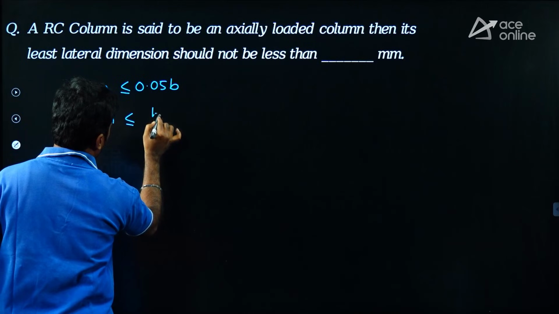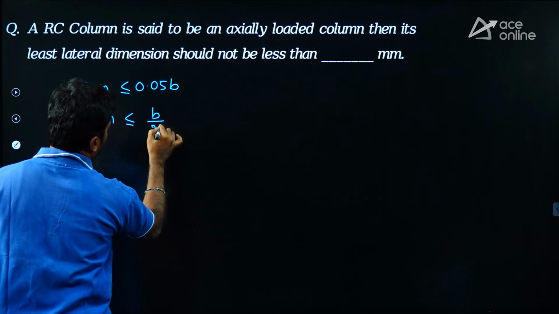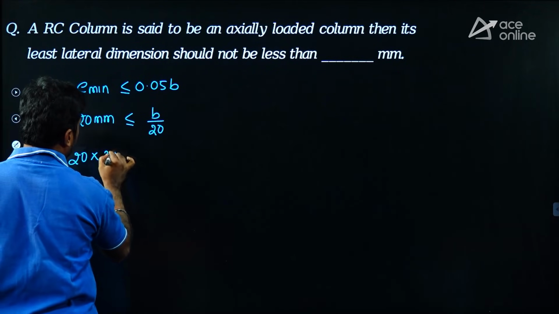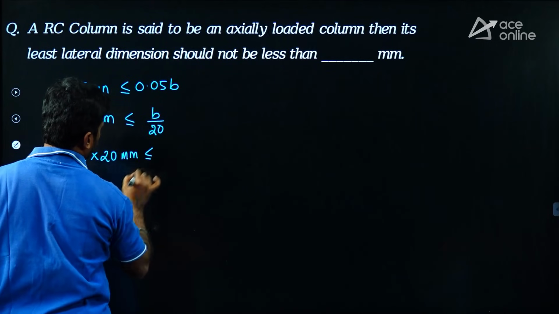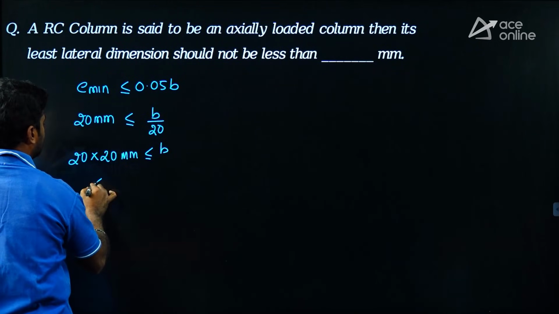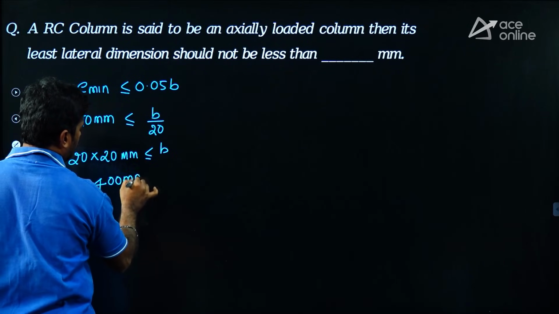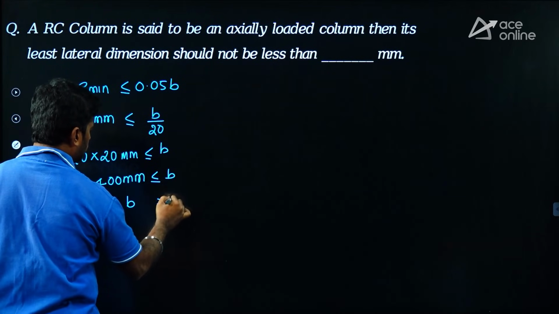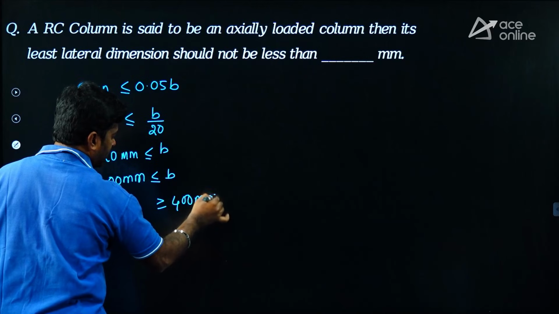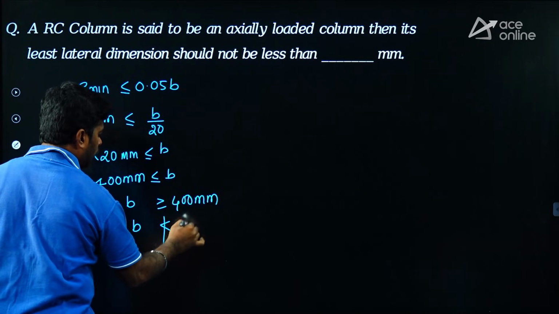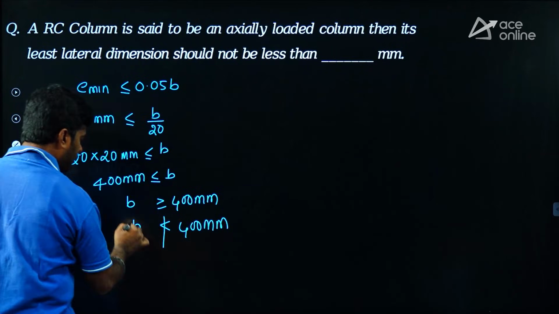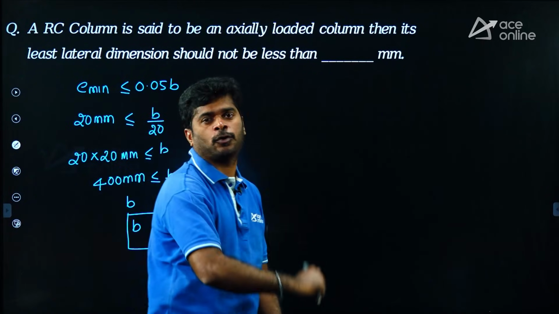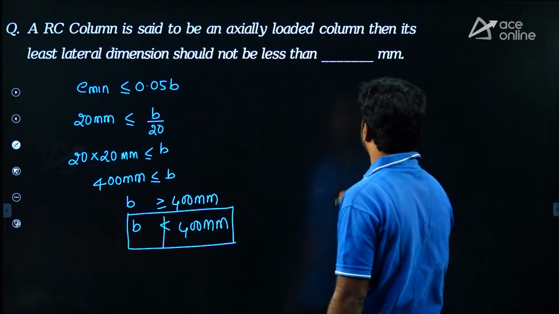It should be less than or equal to, I can write 0.05 as 1 by 20. Let us bring 20 to the left hand side. You will get 20 into 20 mm less than or equal to B. Now simplify this, you will get 400 mm less than or equal to B. From this you can write B should be greater than or equal to 400 mm, or B should not be less than 400 mm. If you want to say it is an axially loaded column, then its least lateral dimension should be at least 400 mm, right? So the correct answer is 400.